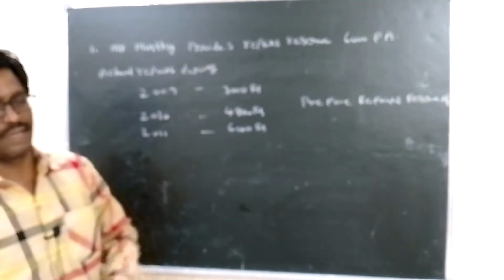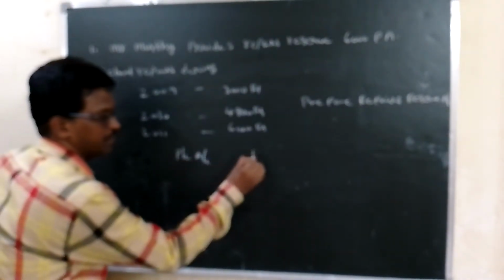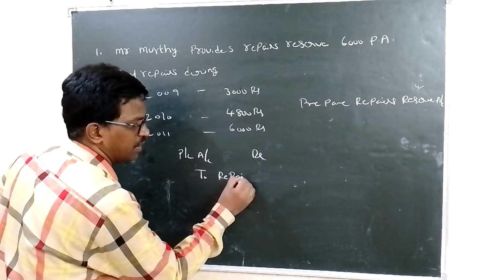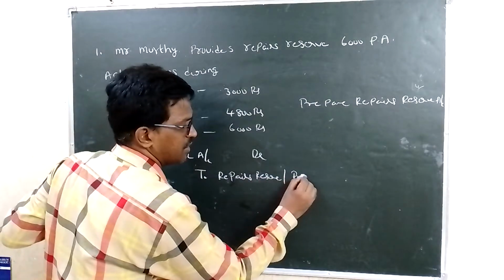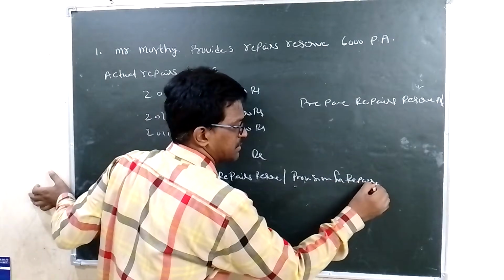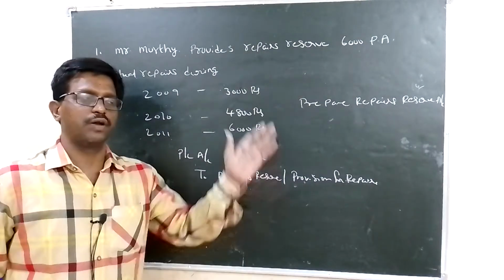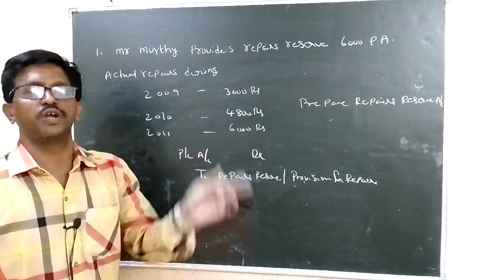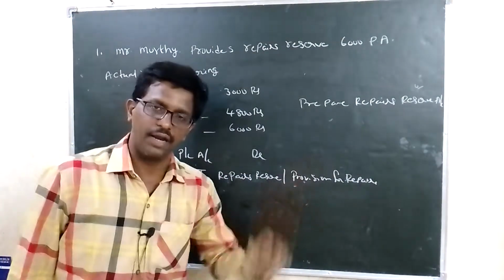So repairs reserve account. That amount will be transferred from the P&L account debit side to repairs reserve or provision for repairs. Okay, this is the entry. Every year the provision for repairs account is credited with P&L account 6,000 rupees. Every year 6,000 rupees amount will be shown in the credit side of the provision for repairs account.